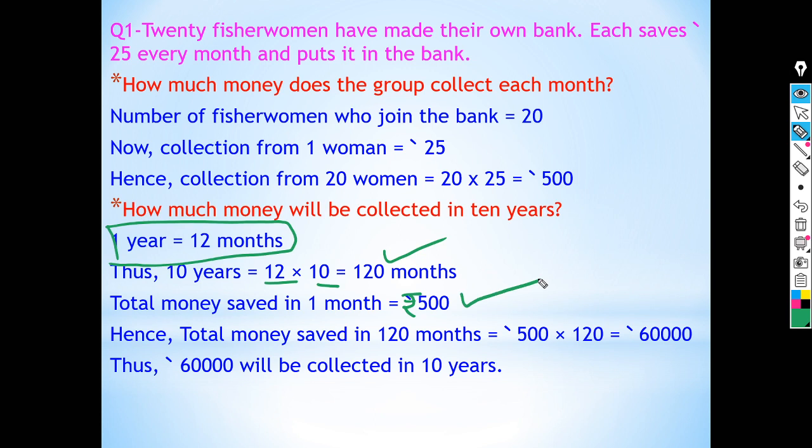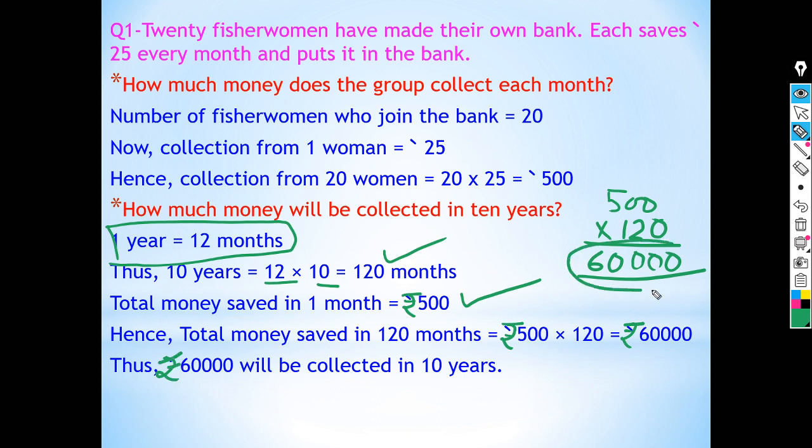So total money saved in 120 months is rupees 500 into 120, that is rupees 60,000. Here you can calculate 500 into 120. So 12 fives are 60 and we will put 3 zeros after 60, that is 60,000. Thus rupees 60,000 will be collected in 10 years.